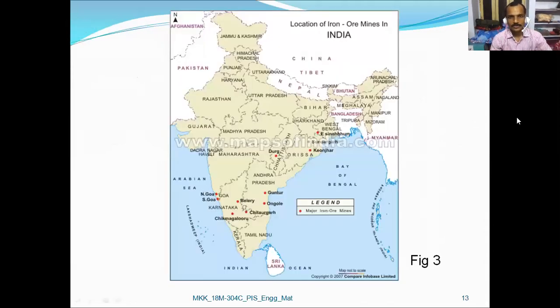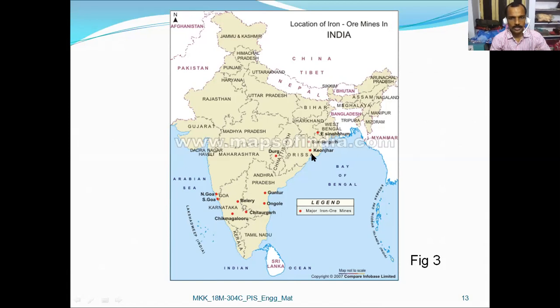Now let us concentrate on the location of iron ore mines in India. In this particular map, let us start with the first one, East Singhbhum. This is a red mark locating the iron ore mine. Second is Sundargarh.